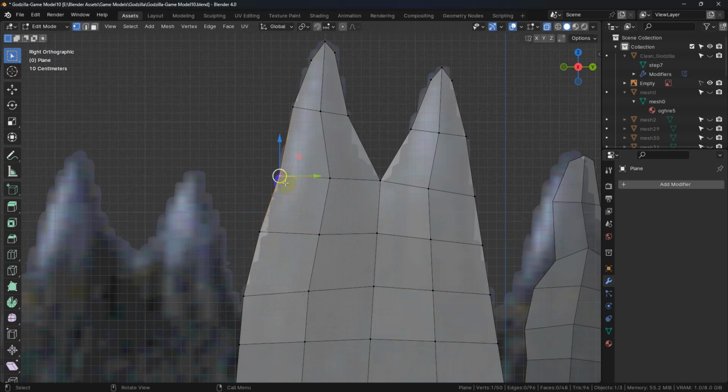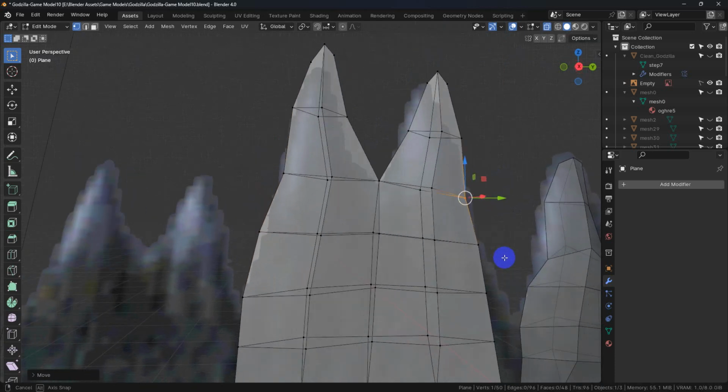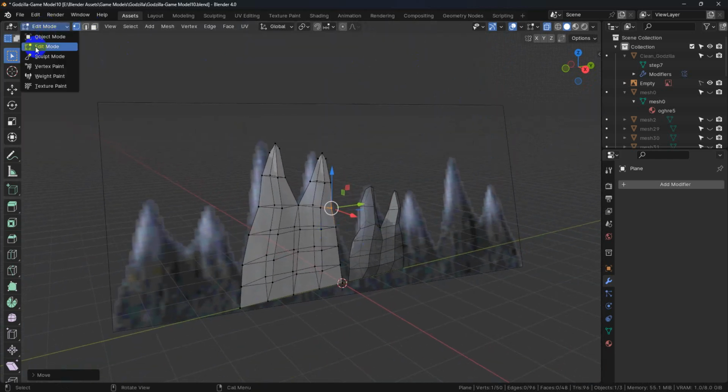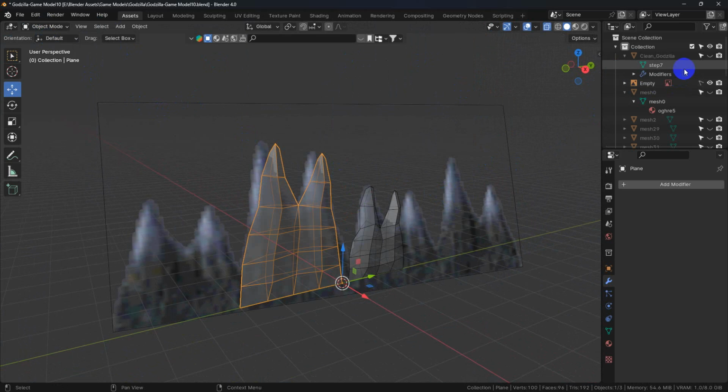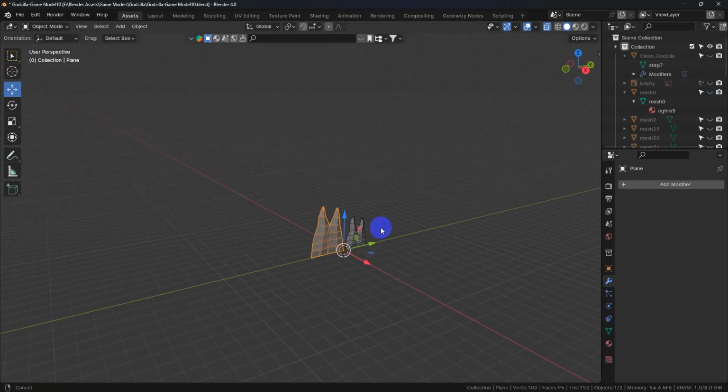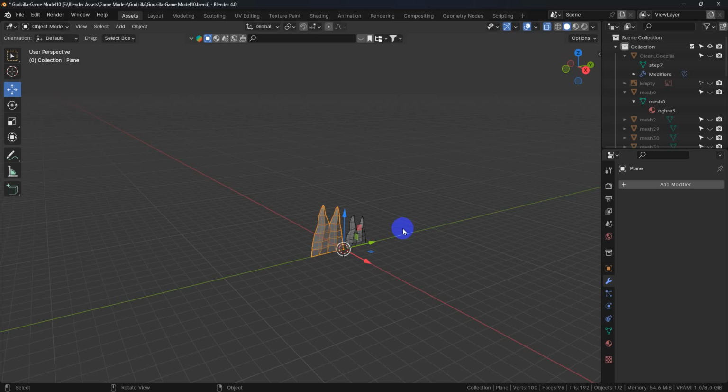Some of this I just want to round it out a little bit more. Alright. Let's get out of object mode and we turn off our empty. And in the next video, we will place these spikes down along his back.